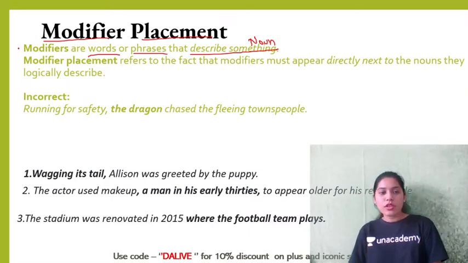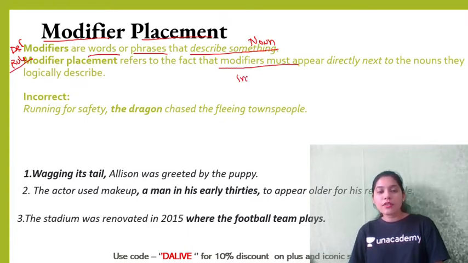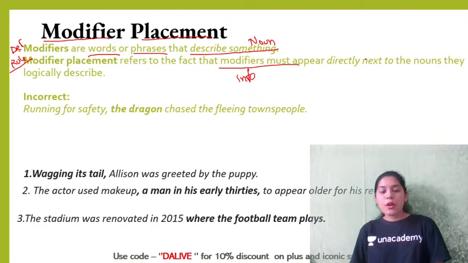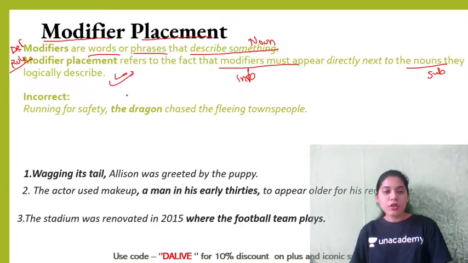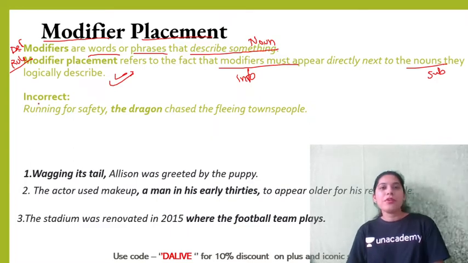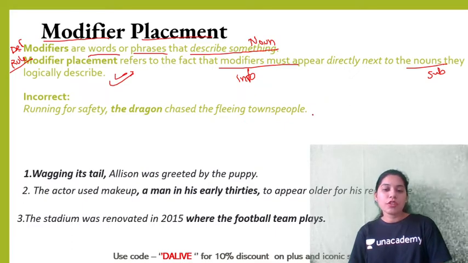So this is the definition, and this is the rule of modifier. Modifier placement refers to the fact that a modifier, as in information or description, must appear next to the subject it logically describes. Now, what do I mean by this statement? For example, let's read this sentence. Running for safety, the dragon chased the fleeing townspeople.